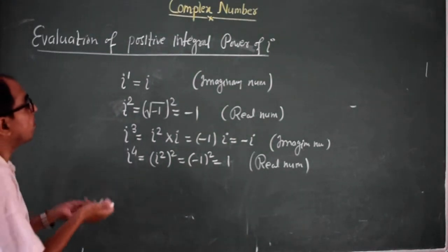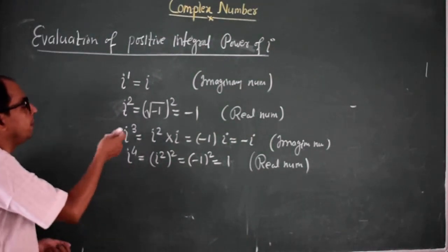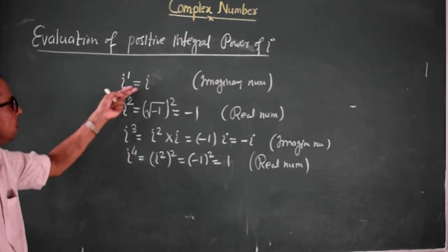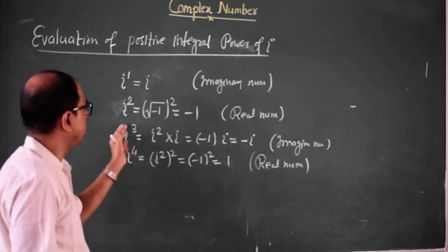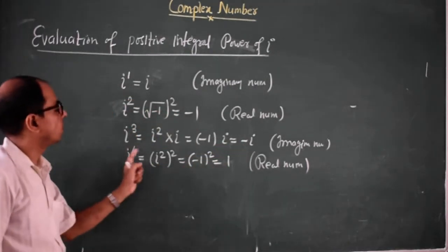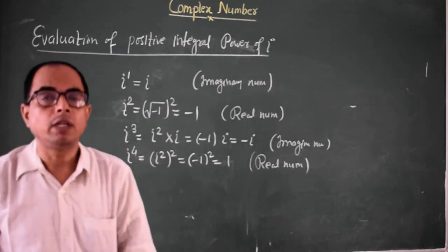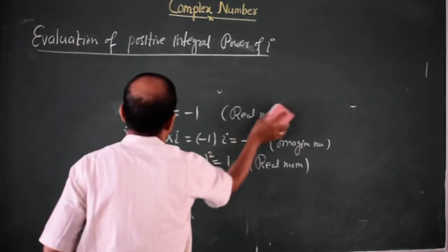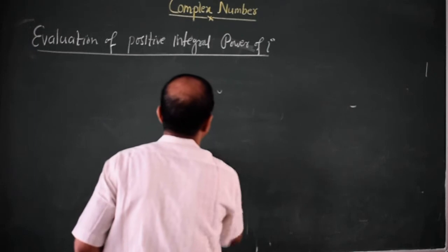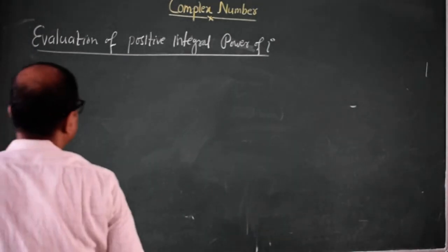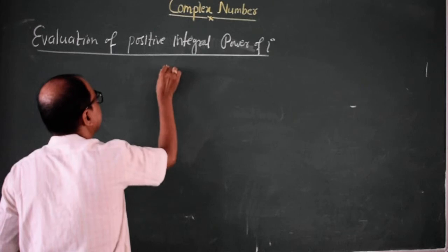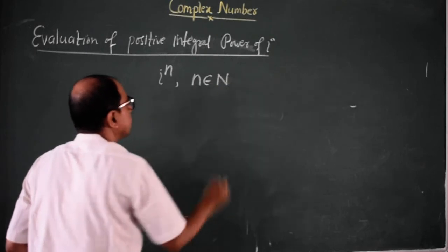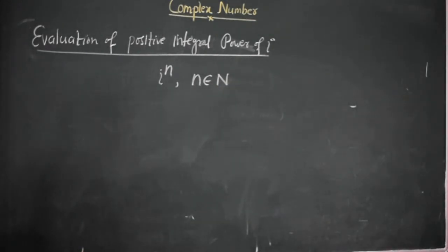Now suppose bigger powers are given to you. This we can memorize directly. Iota to the power 1 is iota. Iota square is minus 1. Iota to the power 3 is minus iota. Iota to the power 4 is 1. Now what if bigger powers are given to you? Suppose you have to evaluate iota to the power n, where n belongs to natural numbers, positive integers: 1, 2, 3, like that.